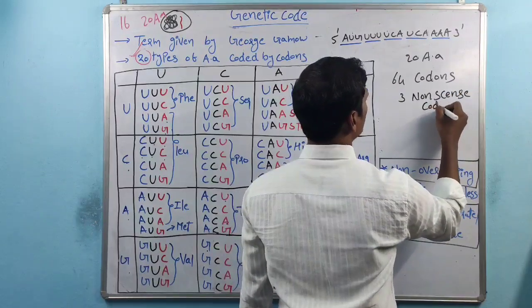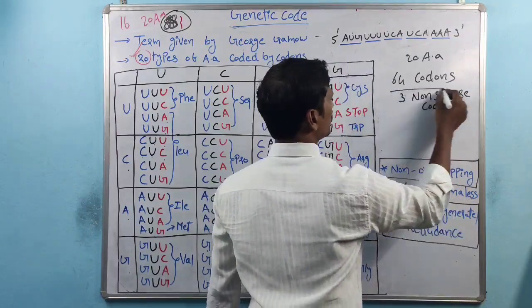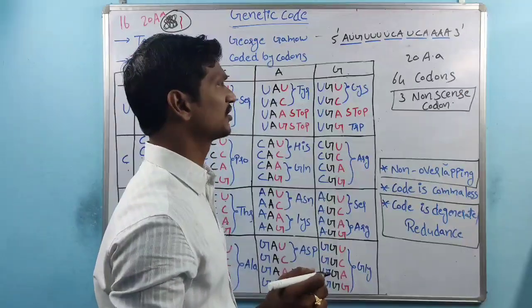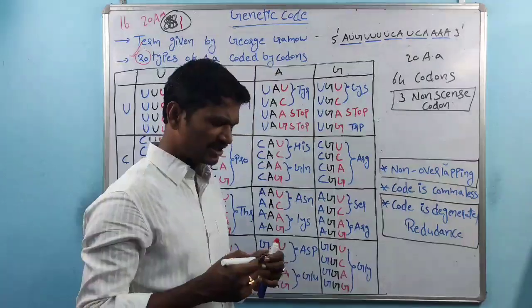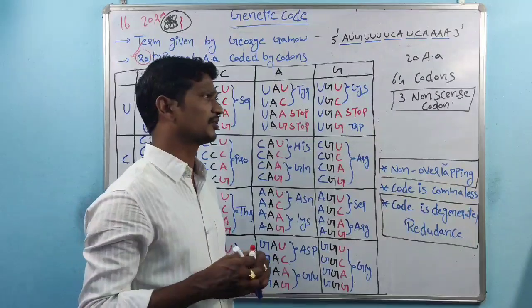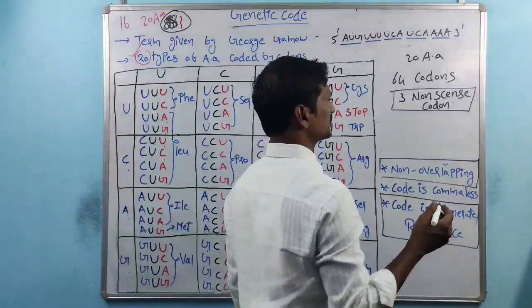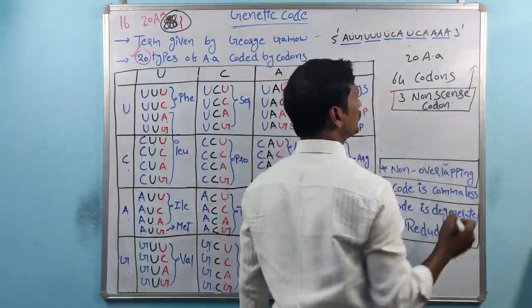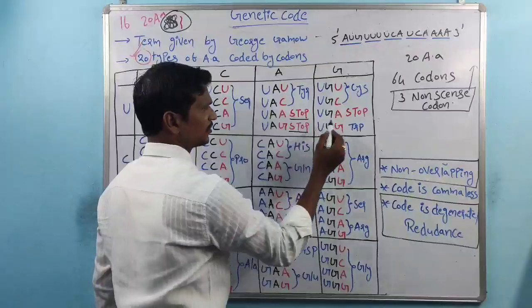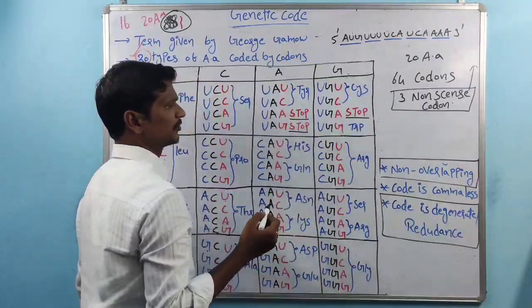Three codons are nonsense codons. Nonsense codons are those which do not code for amino acids, and which are involved in the termination process. Whatever the translation process is, it is stopped by these three codons. This is the first stop codon, this is the second stop codon, and this is the third stop codon.